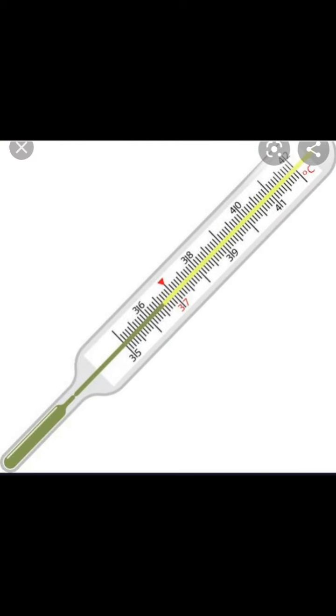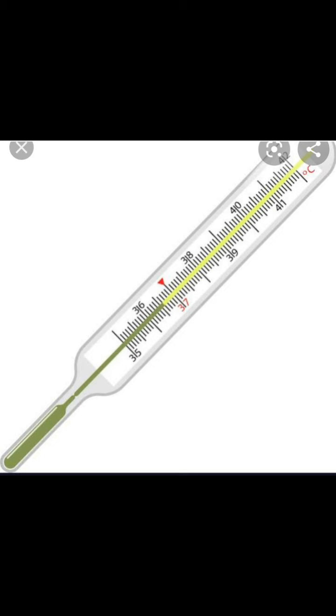We use this liquid mercury in a thermometer to measure the temperature. This is the picture of a thermometer, that glassy one which doctors are using, or you might have at your home also. Here you can observe from the bottom the darker part, greenish darker part, this is the mercury. You can read out the reading, up to which reading it reaches. This is up to 36.5 or 6, you can write 36.6. So by this we can measure the temperature in a thermometer.